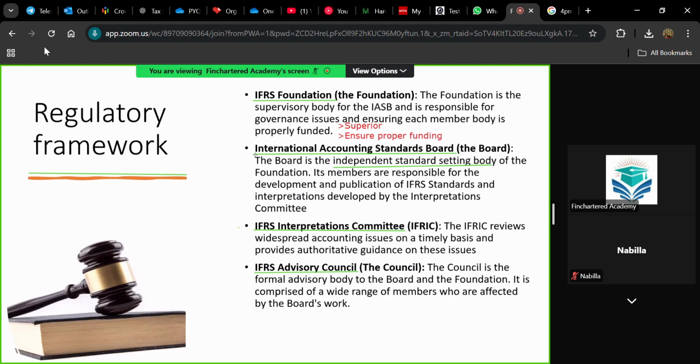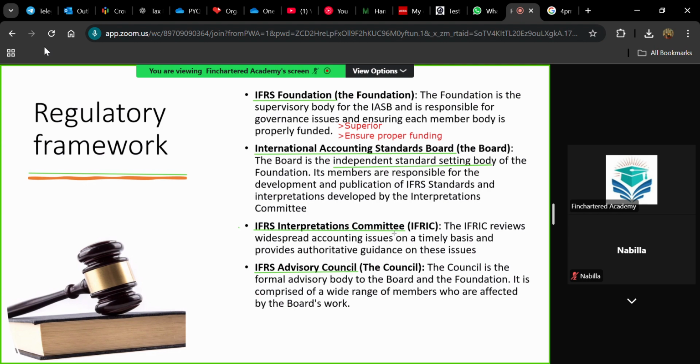For whatever accounting issues that a company is currently facing, IASB will be giving a solution in the form of international financial reporting standards. So the Interpretations Committee, what will be its role? The committee will be responsible for understanding the issues that companies are facing. The IFRIC reviews widespread accounting issues on a timely basis and provides authoritative guidance on these issues. So their objective is to interpret the existing accounting treatments and the current issues that companies are facing based on accounting.